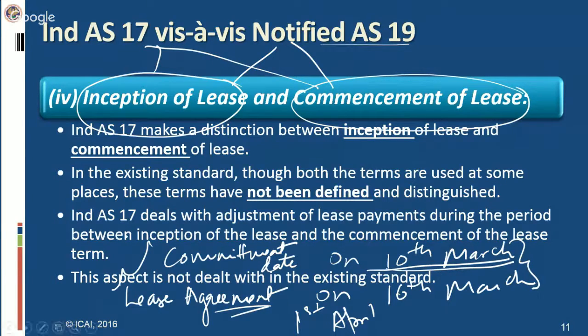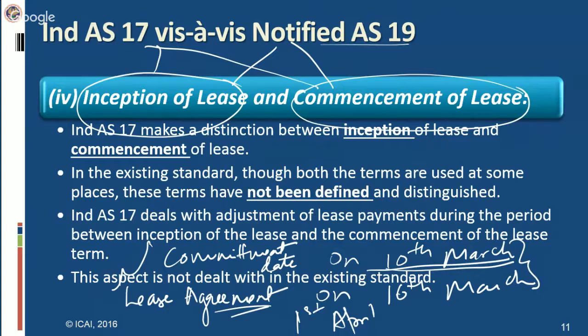As per Ind AS 17, the inception of the lease is the earlier of the date of the lease agreement and the date of commitment by the parties to the principal provisions of the lease. Similarly, for Ind AS 17, the commencement of the lease term is the date from which the lessee is entitled to exercise the right to use the lease asset. It is the date of initial recognition of the lease, that is the recognition of assets, liabilities, income or expenses resulting from the lease as appropriate.